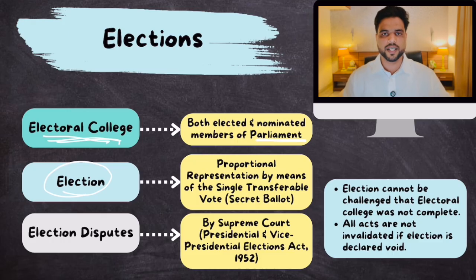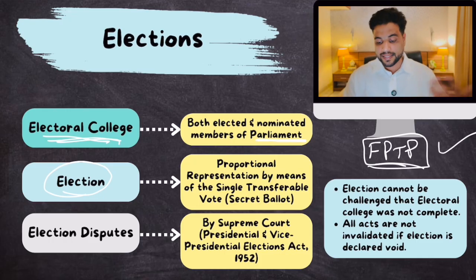Now, how do the elections take place? You all know about this. There are 2 election processes that are followed in India. One is the first past the post system. In this, all the MLA and MP elections happen through this, and then there is proportional representation by means of single transferable vote, right?